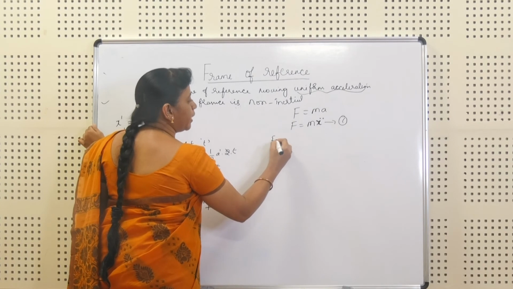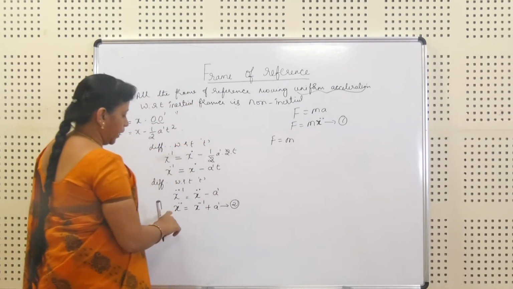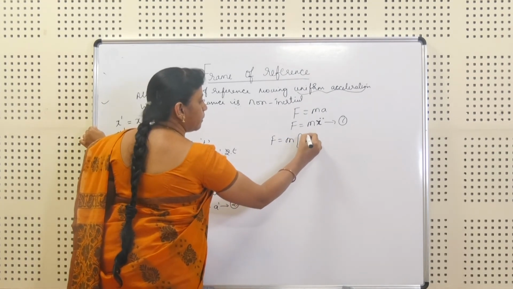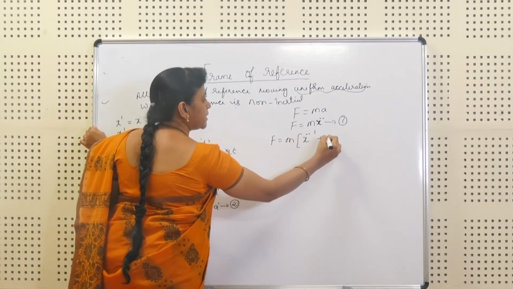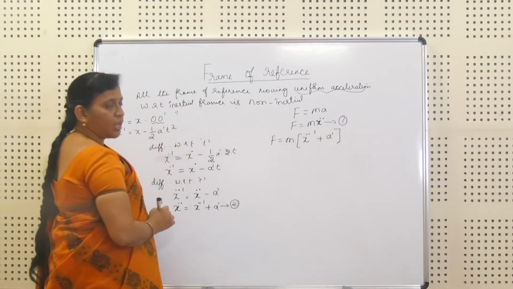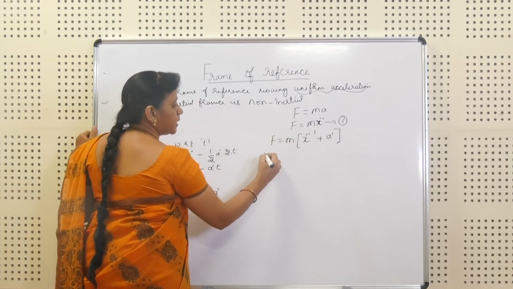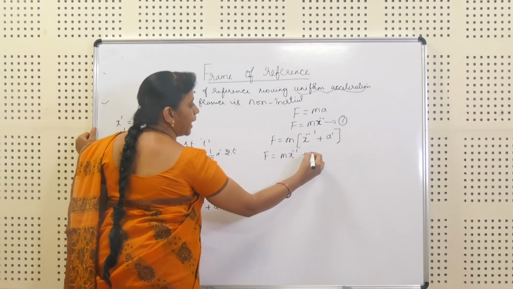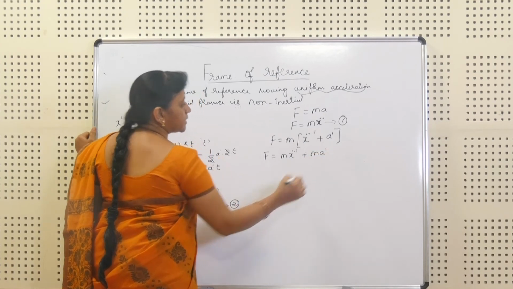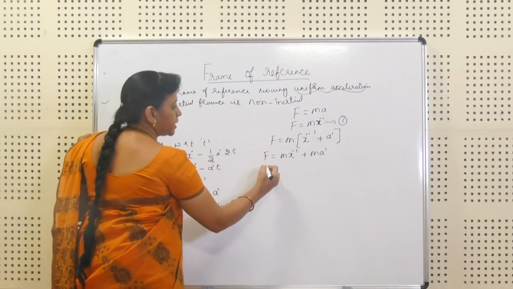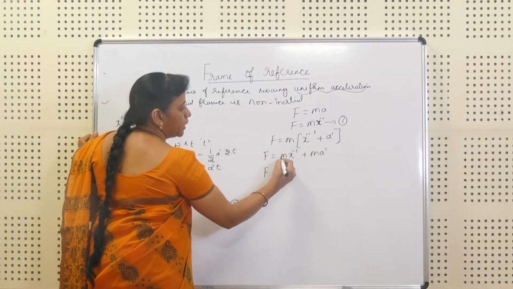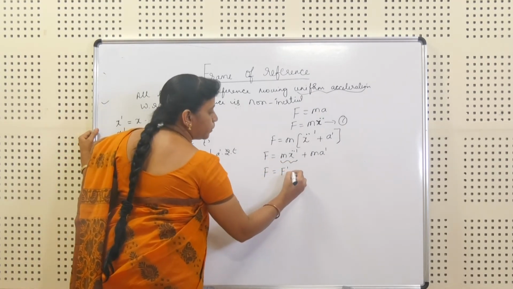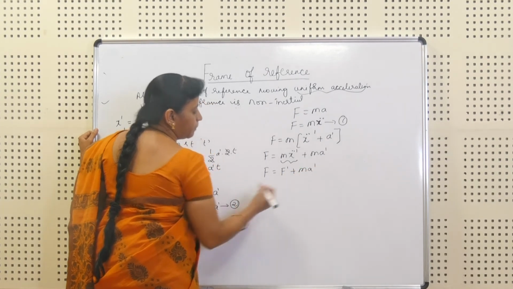So F will be equal to M into, in place of x double dot, we write x double dot dash plus a dash. Multiplying with this, it is mass into the acceleration plus mass into the acceleration. So this F will be equal to, this is nothing but F dash, plus M into A.